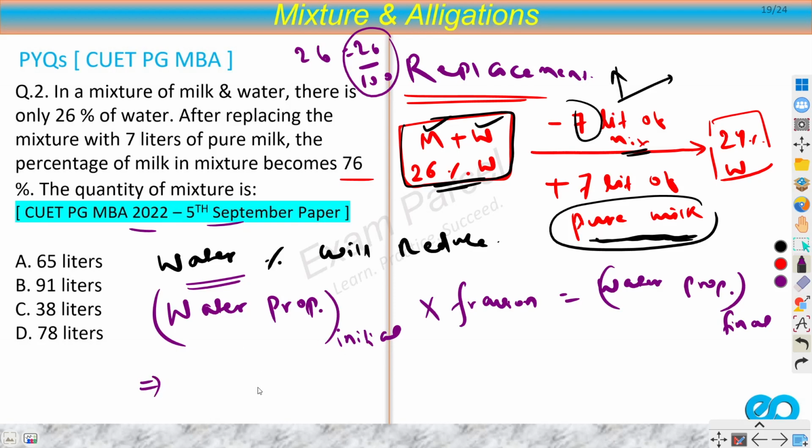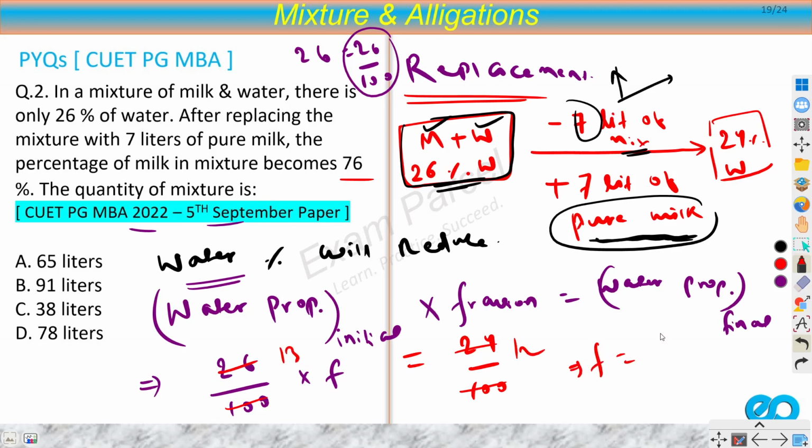What is my initial proportion? 26 by 100, into, let's say this fraction is f. I'm denoting this fraction as f, equal to water proportion final upon initial. So water proportion final is 24 by 100. Now I can cancel this out, 12, 13. So what is the fraction? So fraction is 12 by 13.